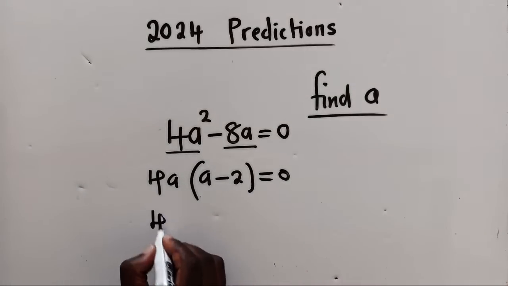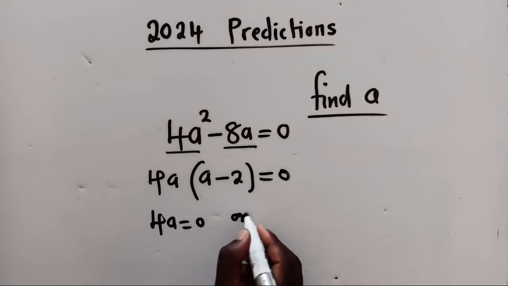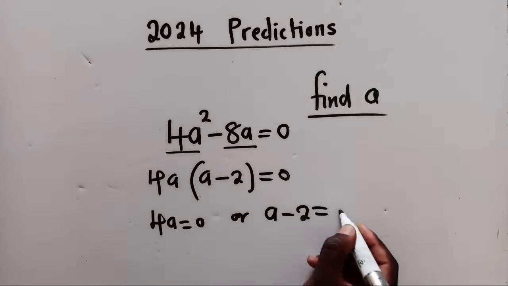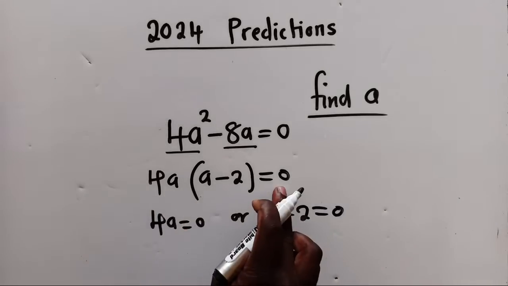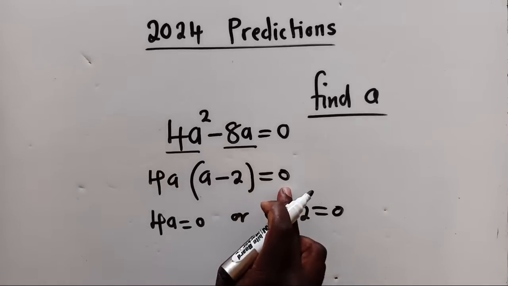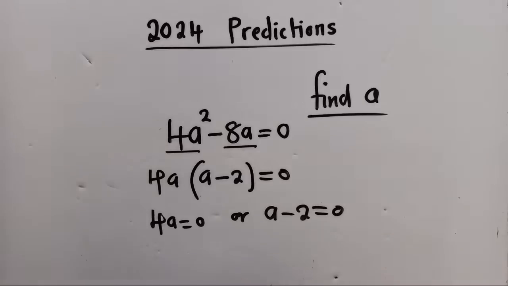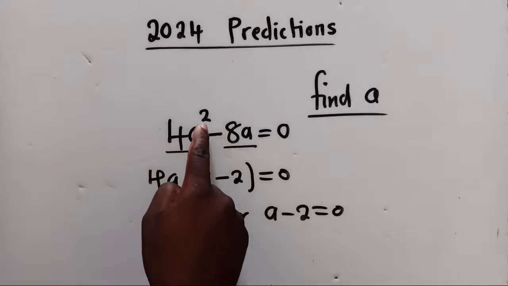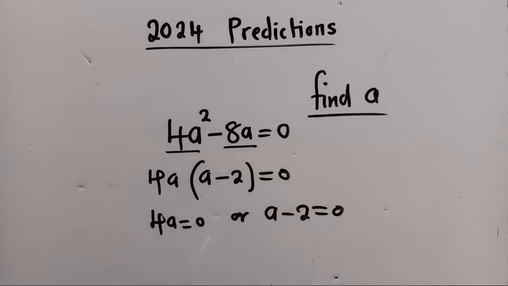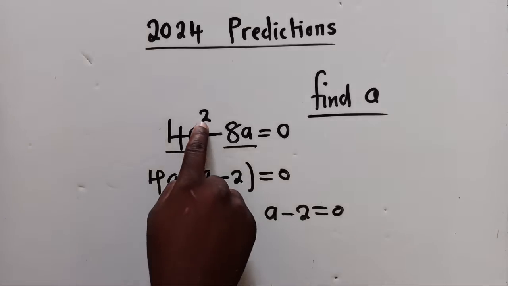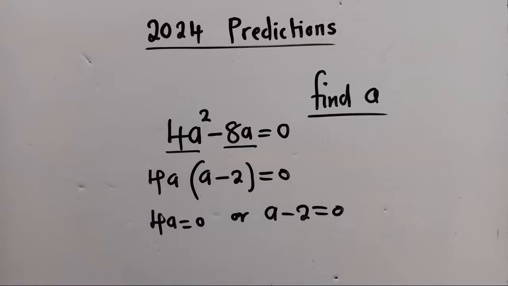And then you say 4a is equal to 0, or a minus 2 is also equal to 0. Remember, quadratic equation: we get this equal to 0, also this equal to 0. And by the way, you must know that the highest power gives you the number of solutions you're supposed to get. Since you've got a power 2 here, we're supposed to get 2 answers.